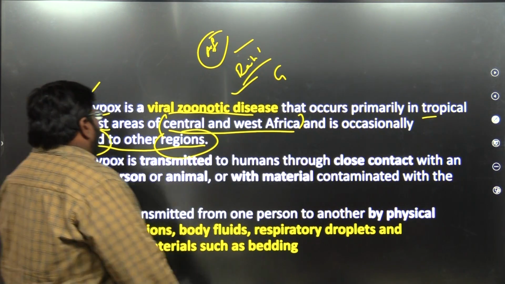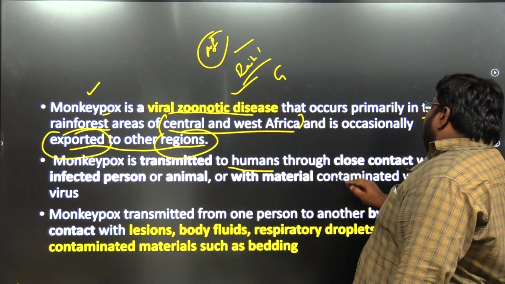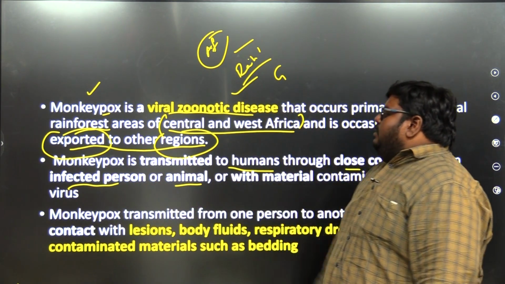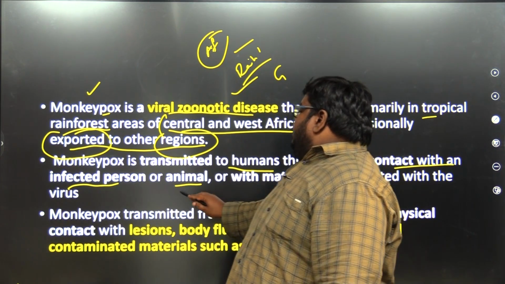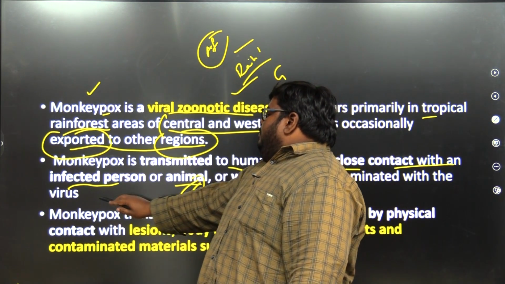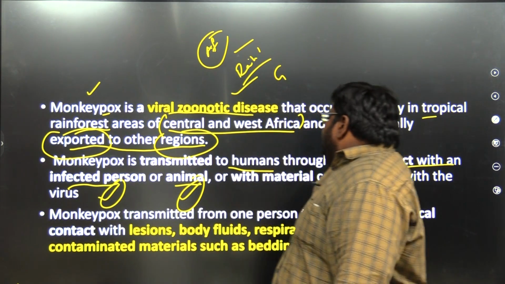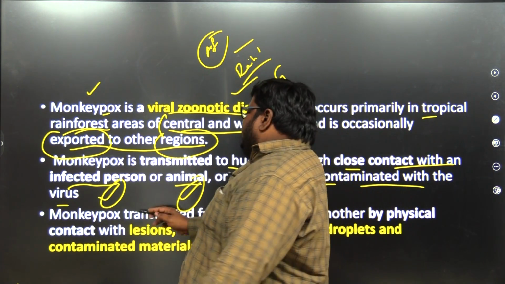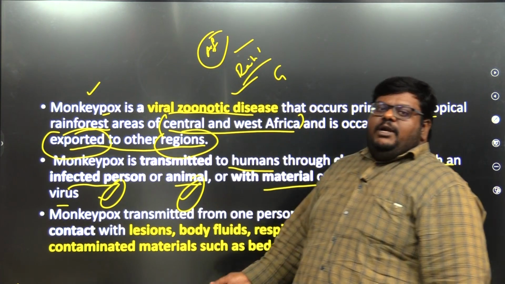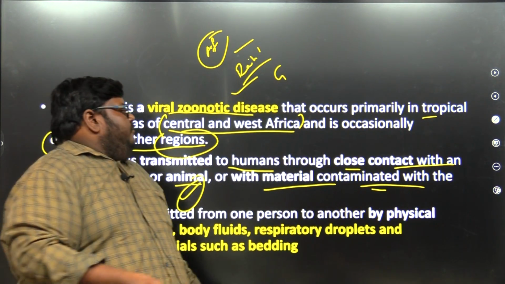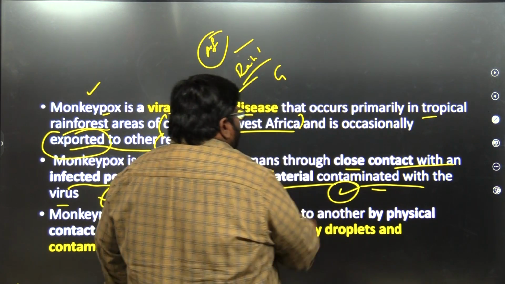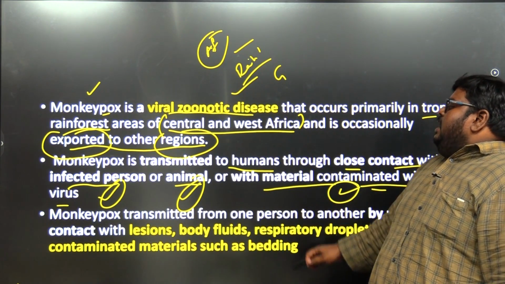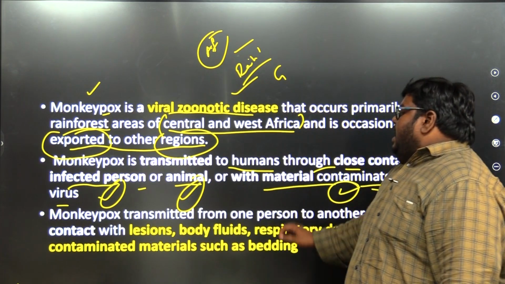Okay, monkeypox is transmitted to humans through close contact with an infected person or animal. The animal must have already been affected with the virus, or the person has contact with the animal, so with the material contaminated with the virus. Okay, how could a human get this virus? Virus material which is contaminated by the secretions of the animal or any fluids from the animal may lead to contamination, like the water, the trees, the branches. So the human may contact those places and he may get the virus which is there in the animal.